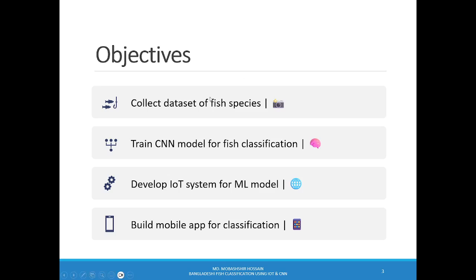Our main objectives for this project are as follows: to collect a robust dataset of indigenous fish species from Bangladesh, to train a convolutional neural network model for accurate fish classification, to implement the trained model in an IoT system that enables classification, and finally to develop a mobile application to make the classification system accessible to users directly on their smartphones.